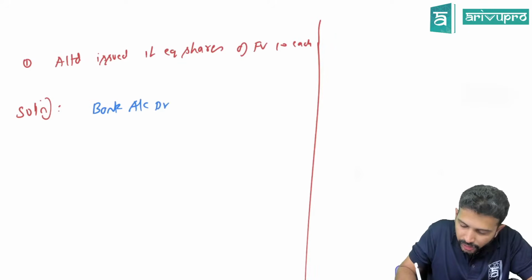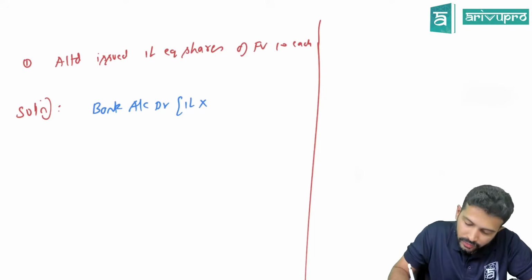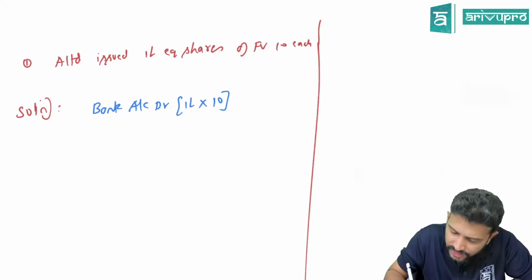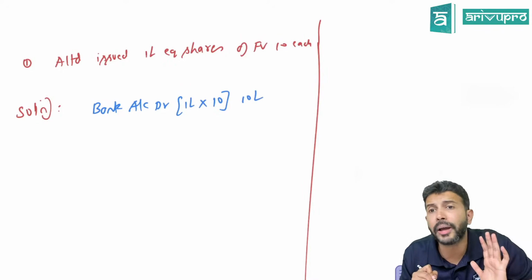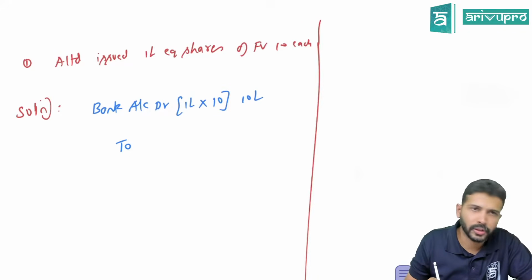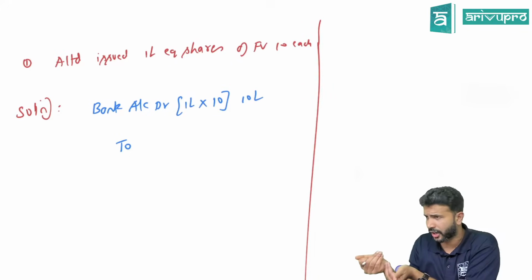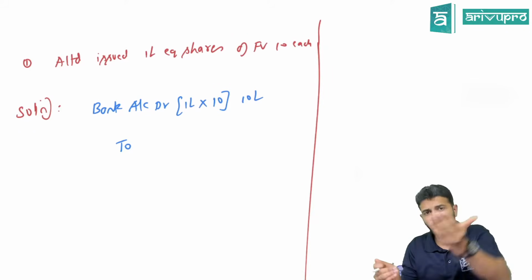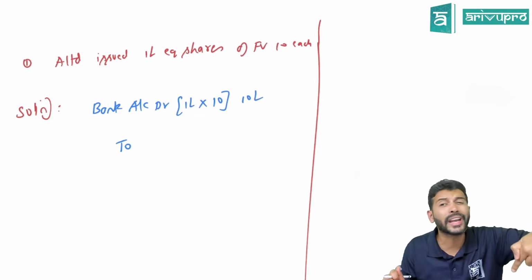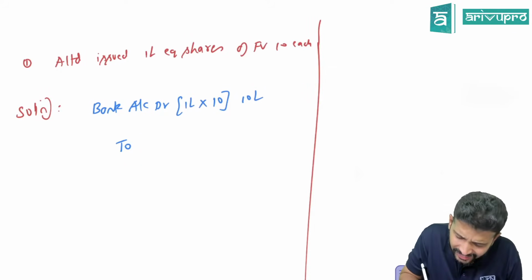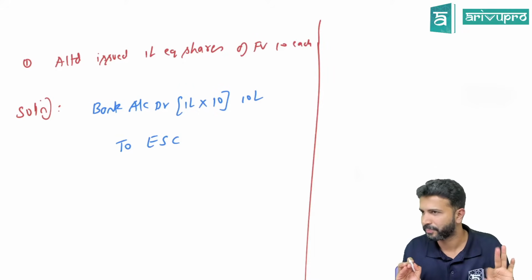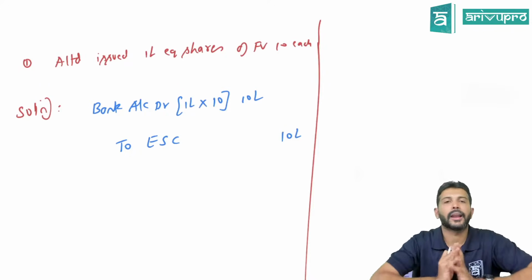Bank account debit. How many shares, sir? 1 lakh. They have issued at what price? 10 rupees. So how much money will the company receive in the bank? 10 lakh. So bank account debit 10 lakhs. Correct? What will you credit? You can either write to equity share application account or equity share application and allotment account and pass the next entry as equity share application and allotment account debit to equity share capital. Or I can directly write to equity share capital. So how much value? 10 lakhs.